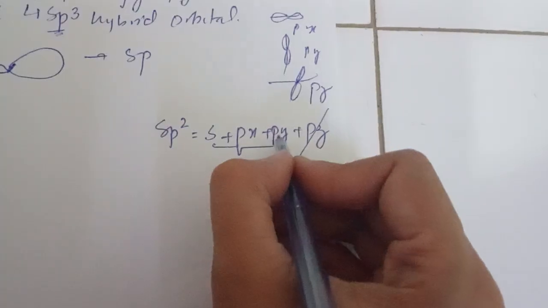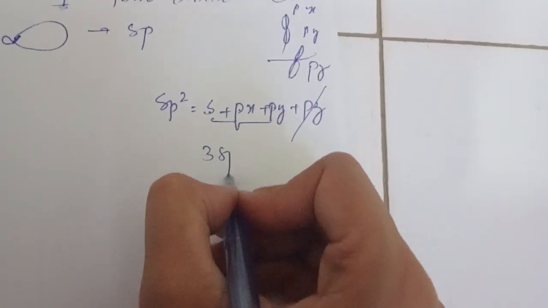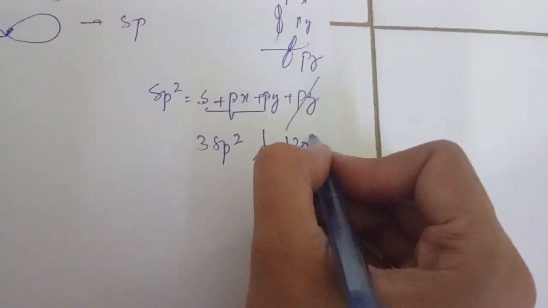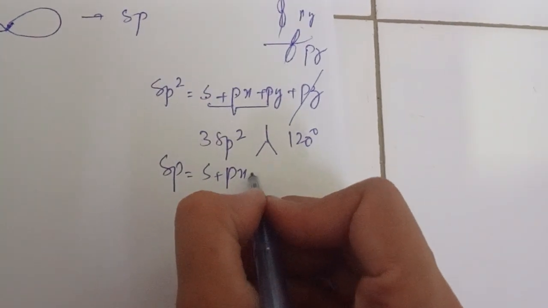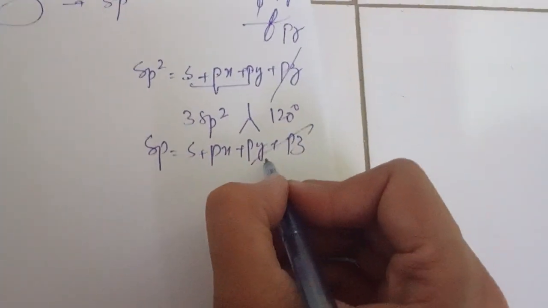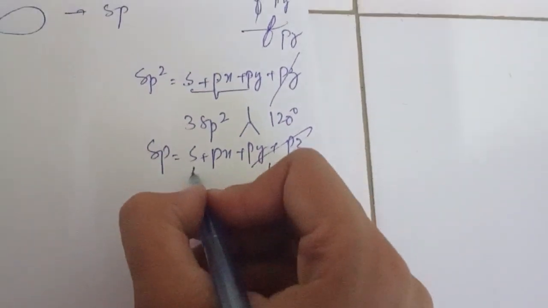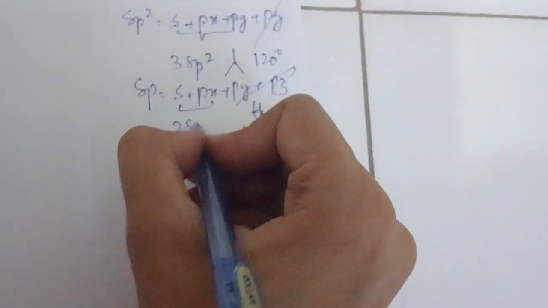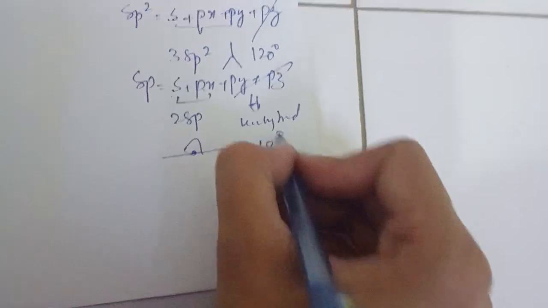So 3 atomic orbitals undergo hybridization, and we obtain 3 sp2 hybrid orbitals. The geometry will be trigonal and the angle will be 120 degrees. And in sp, 1s combines with 1 px, while py and pz remain unhybridized, giving 2 sp hybrid orbitals. The shape will be linear and the angle will be 180 degrees.